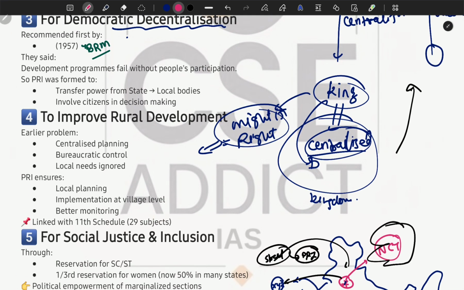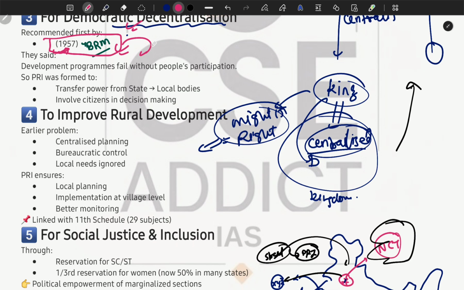So you have to remember, the first time democratic decentralization was discussed was during the Balwant Rai Mehta committee, appointed in 1957. And the Balwant Rai Mehta committee said that development programs fail without people's participation. Because if people are not participating in the development program, then the implementation will be hollow.